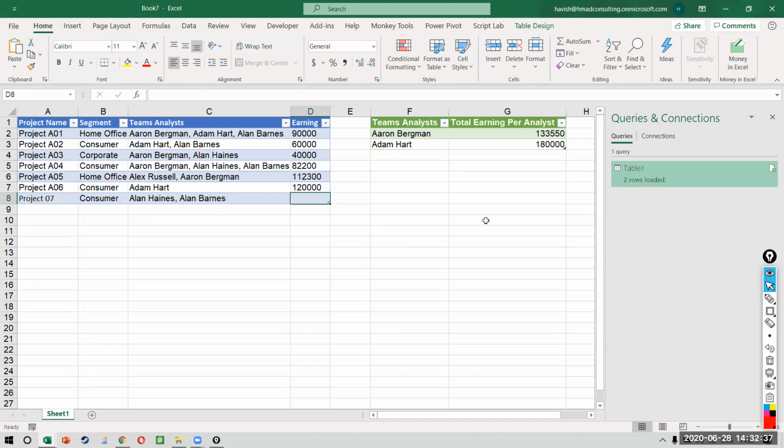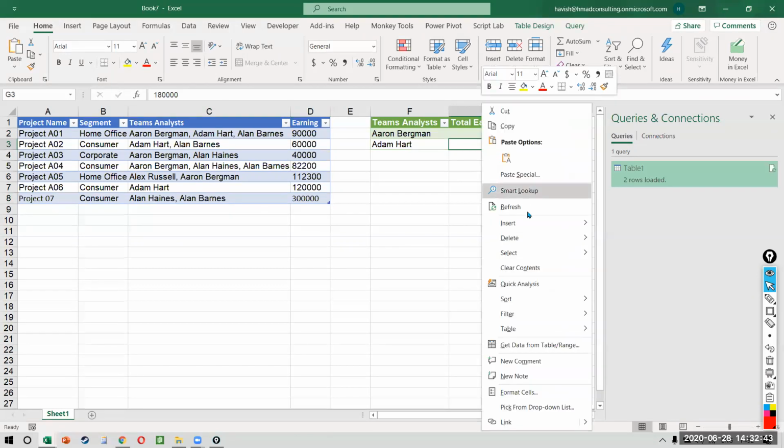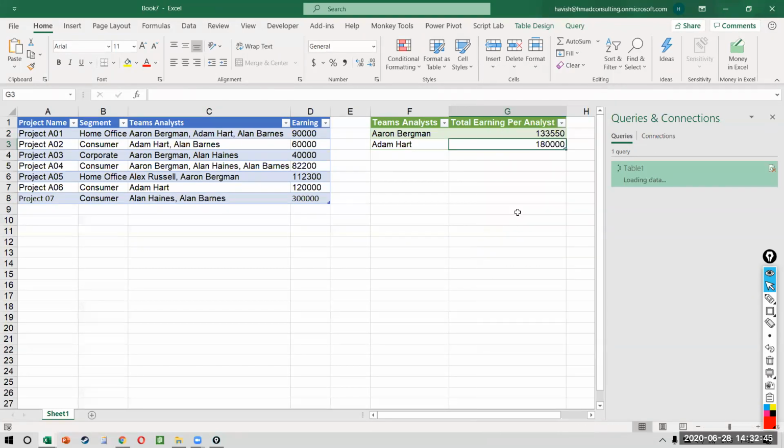So we need a number. So let's say this is 3 lakhs, okay? How do I find the new number 2 analyst? I can right click and say refresh, and you notice it will tell me that it did not change. Give me a second. Alan Haynes is 20 and 27, 47, 47 and 1.5. Should work if we try changing the number and making it a little bigger.